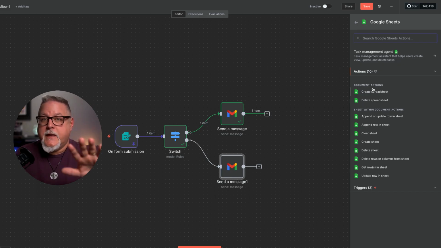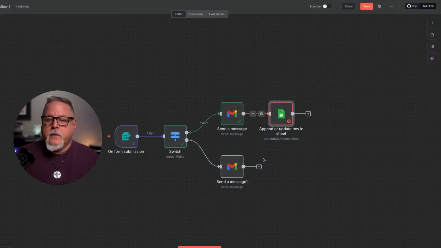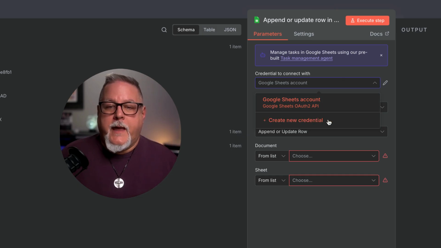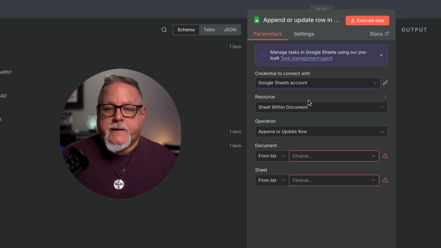So we're not creating a sheet. You have already got a pre-made sheet ready to go. You're not deleting a spreadsheet, but we are going to append or update a row in a current sheet that we have. So let's click on that. And before we go in here, you'll notice, again, what's going on with our workflow. The emails have gone out, and now we need to get updated about this. So just like Gmail, you're going to log in. You're either going to create your new credential, or if you already have a Google Sheets account logged in here, you're just going to click that, make it accessible.